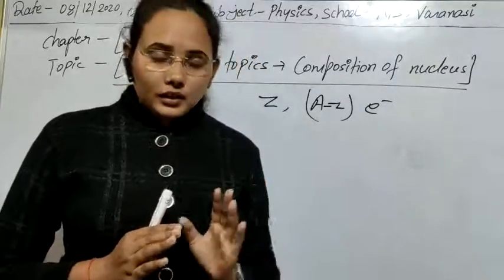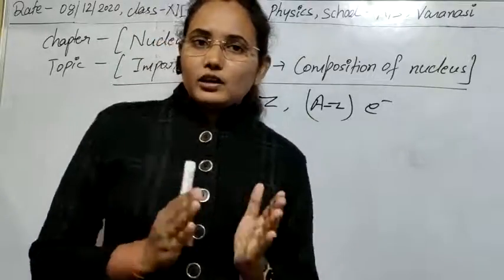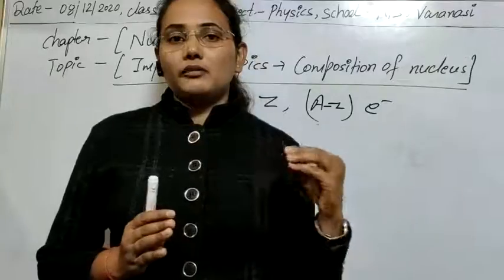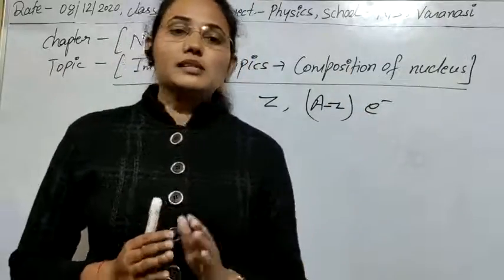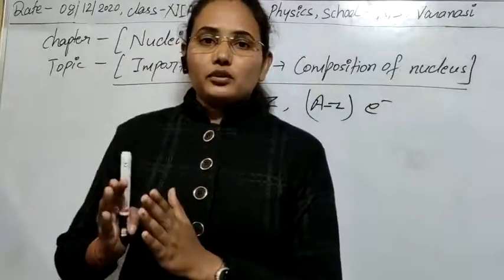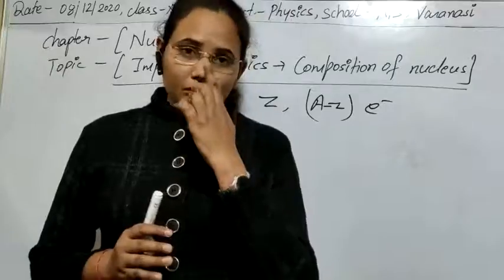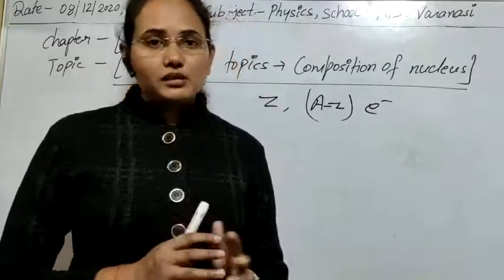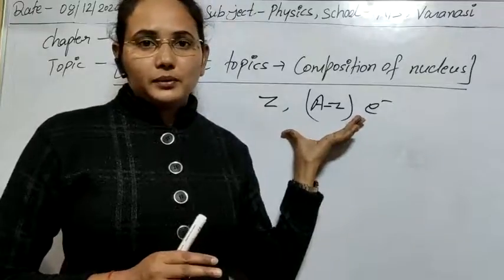which of the hypotheses was given for the nuclear composition, and also what are the properties that are told by the electron proton hypothesis and by the electron proton neutron hypothesis. Later we will discuss it, but still the first hypothesis that was proposed, that is electron proton hypothesis, and whatever it told us, that is clear to you.